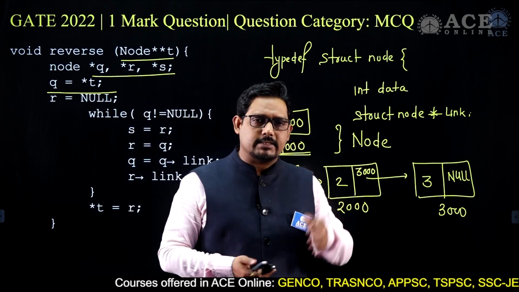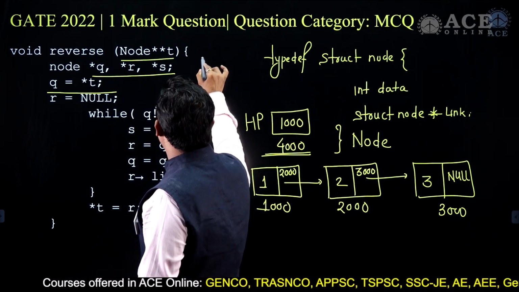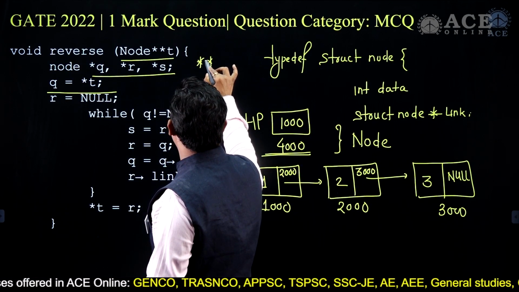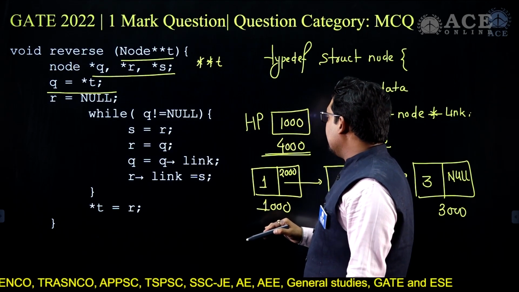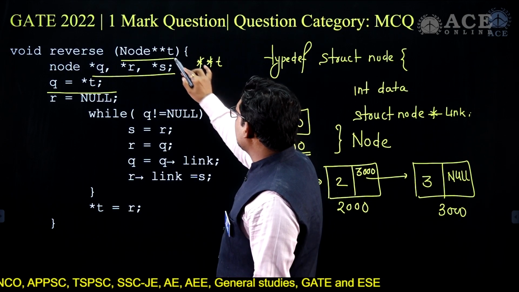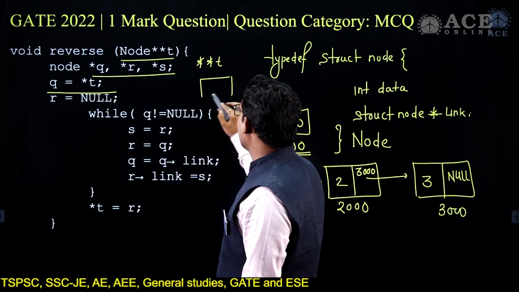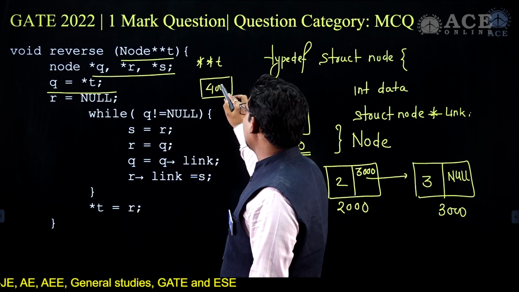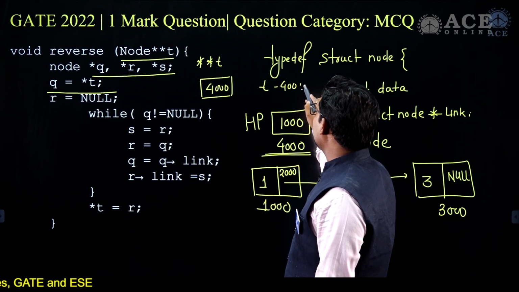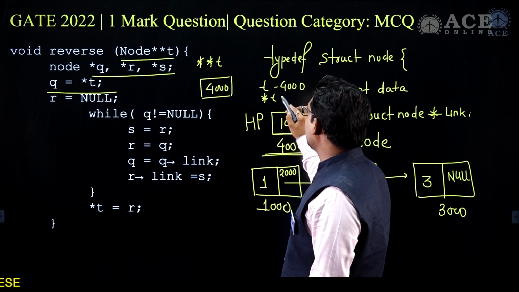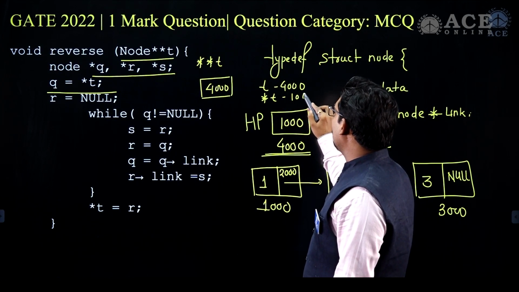That will be stored in this case in double star T. So double star T is equal to, in this case, what does each thing represent? Now T is a double star T, a node variable which will contain the value 4000. Look at this. When you say only T, the T value is 4000. When you say dereference T, one more time dereference, then it will give you 1000.